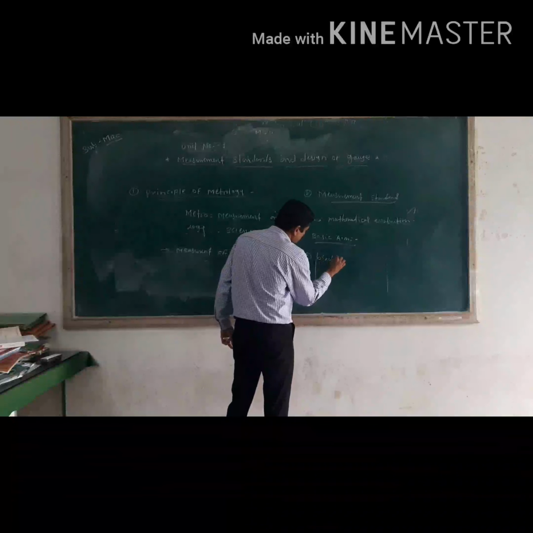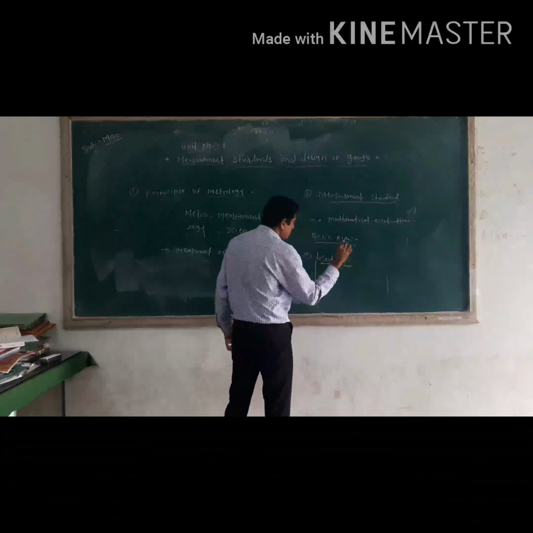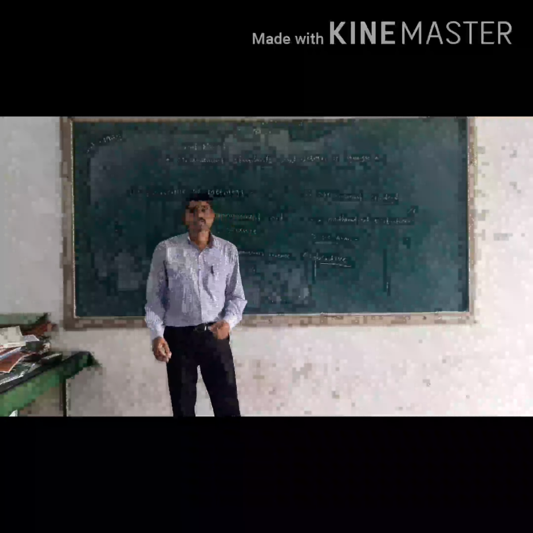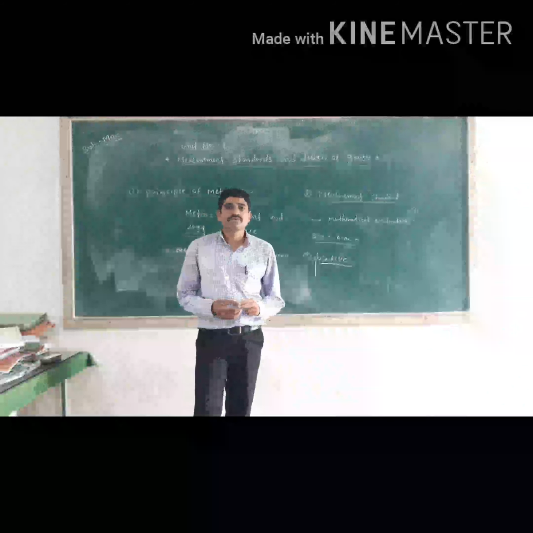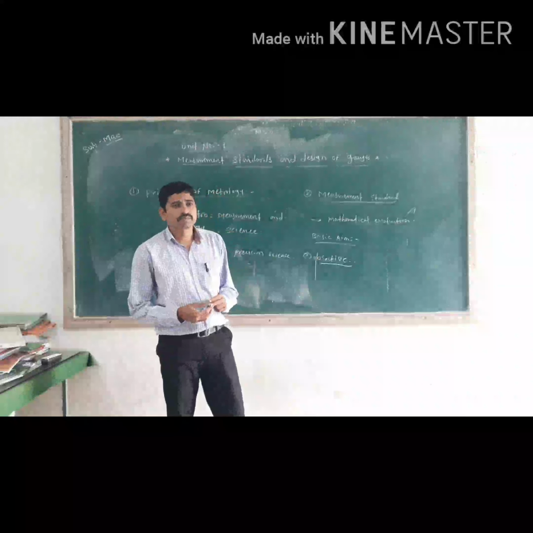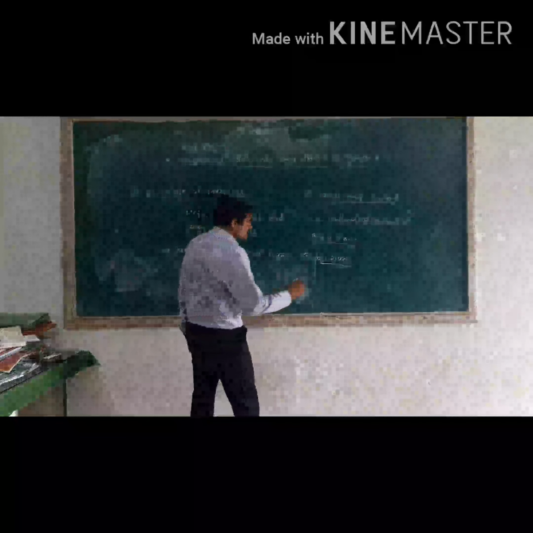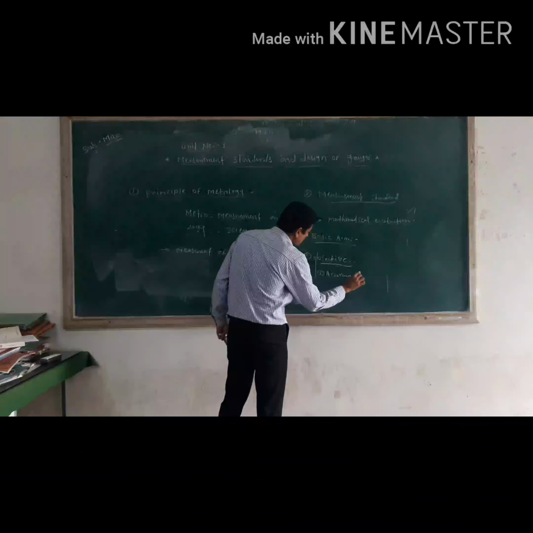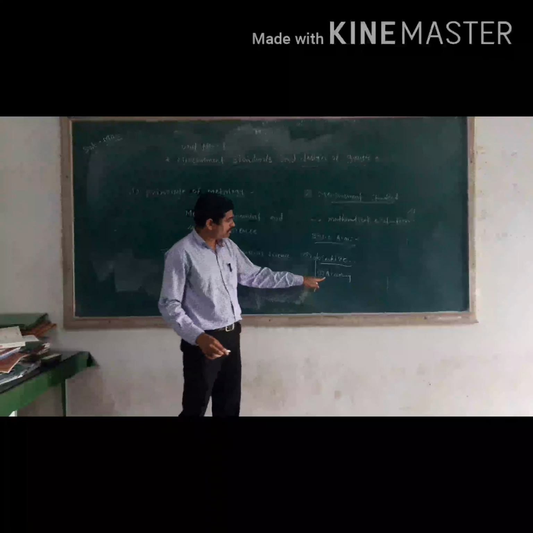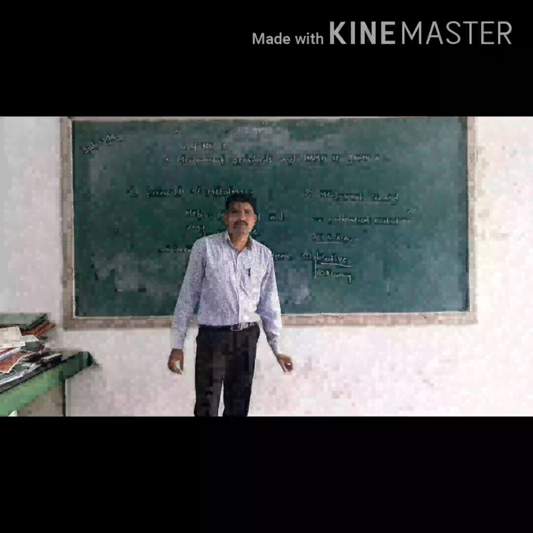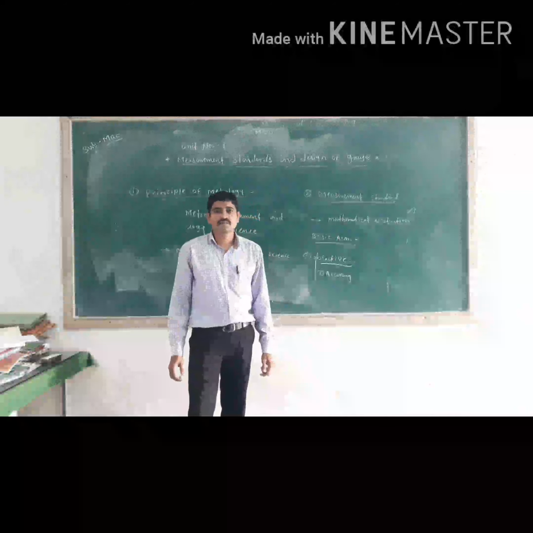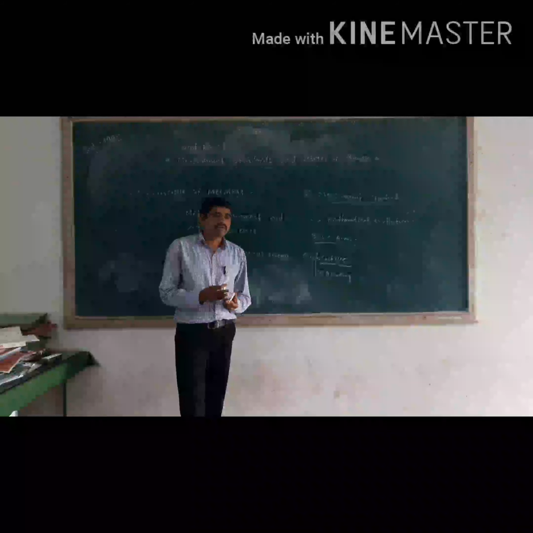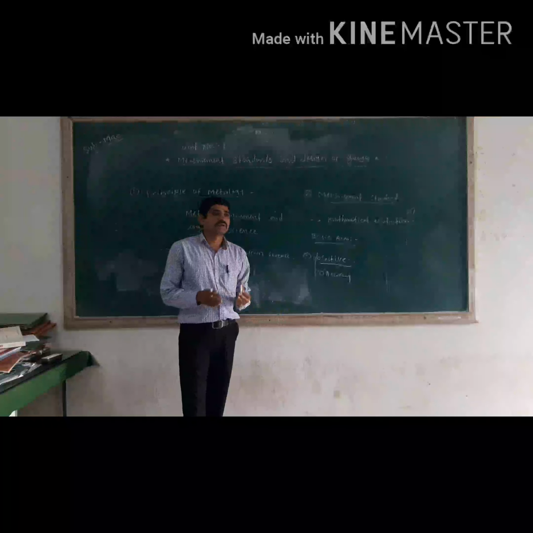Third, we'll go to the objective. What is the objective of this subject? There are different objectives. First, it can be used for the selection of proper measuring instruments in industry. We require accuracy, to maintain the accuracy and precision at the time of inspection.